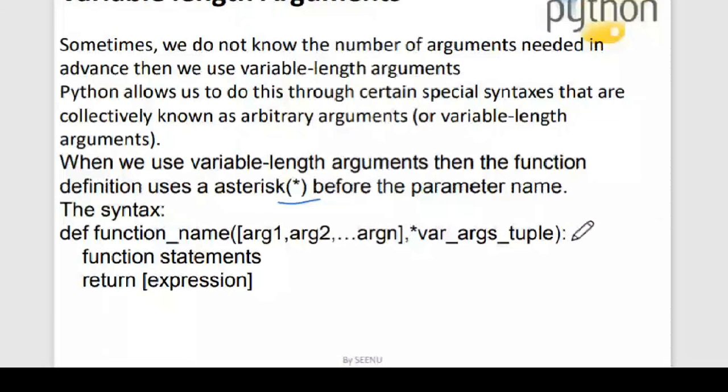Then I have the function statements and the return expression. This part is optional, which is why I have put argument 1, 2, 3, and argument n in square brackets. I can have a combination of normal arguments as well as variable length arguments.